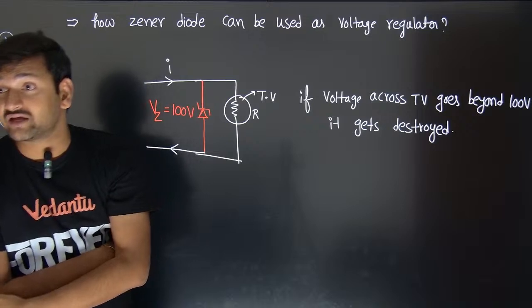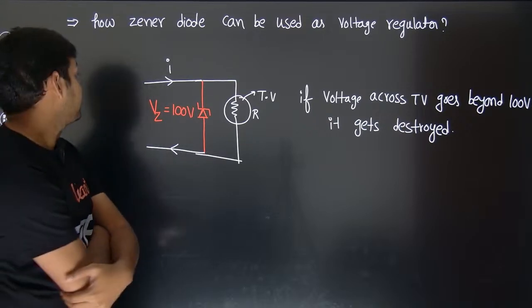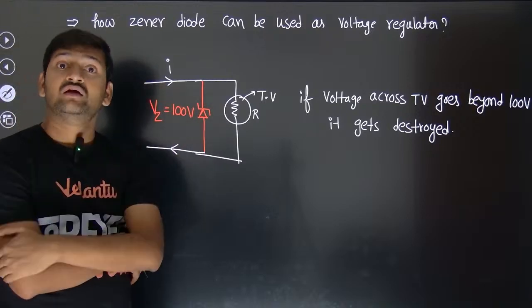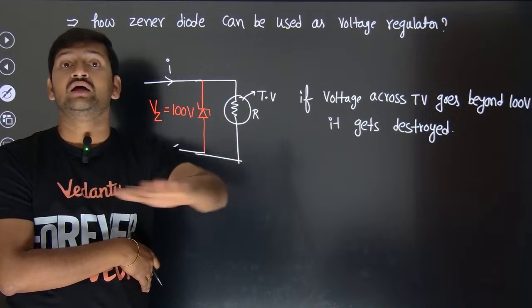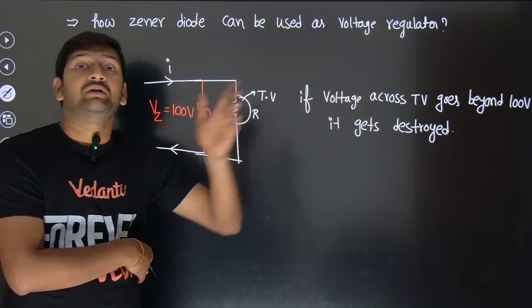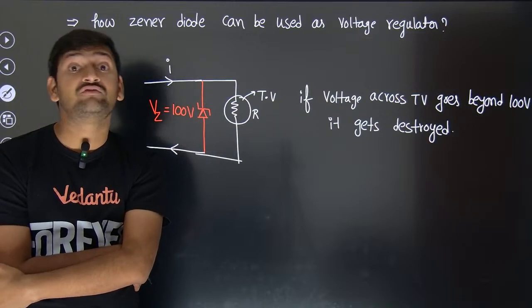In this way, we are safe. So using the Zener diode, we can keep all the appliances safe. But the proper breakdown voltages have to be taken care of.